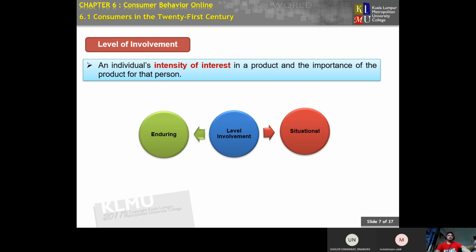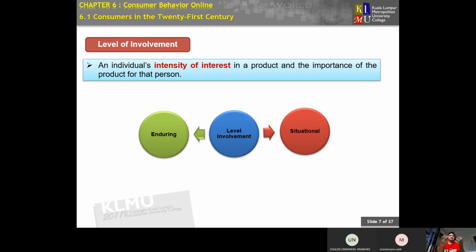Because when you are selling product, you must remember certain product is enduring, or we call it by another name, needs. Product needs, meaning we create the product based on the consumer needs. The other level that we call situational, another name for situational, is that our product is based on consumer trend.